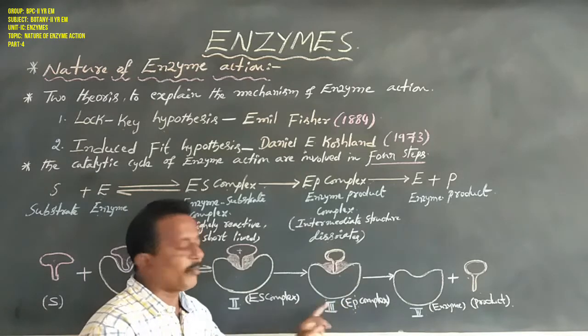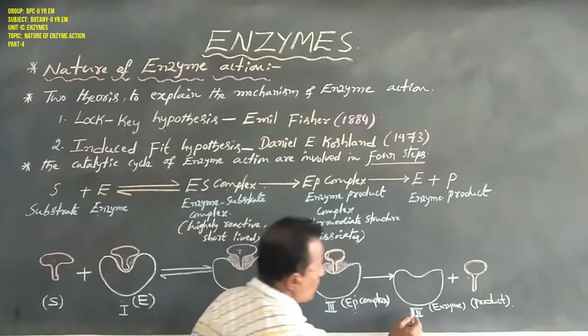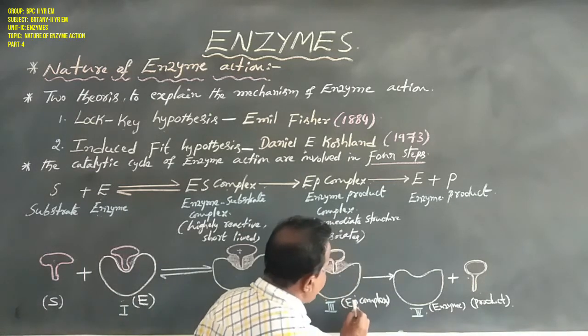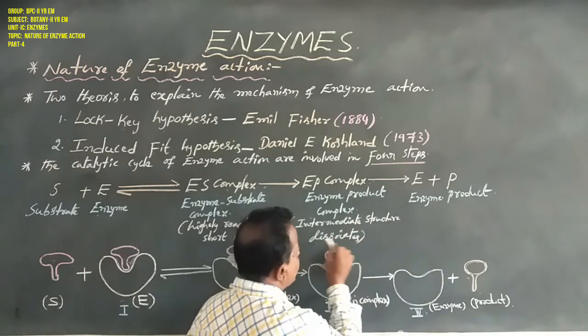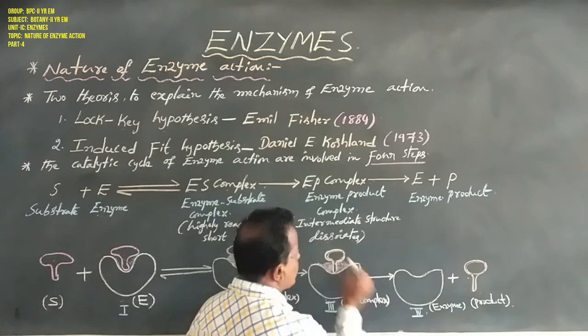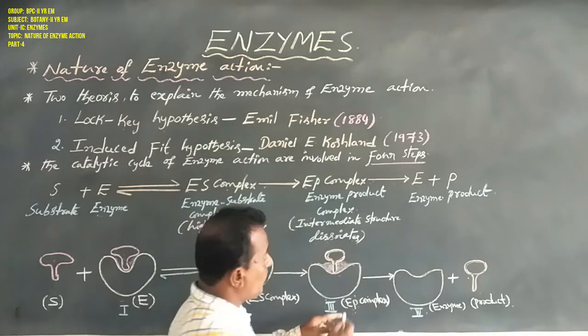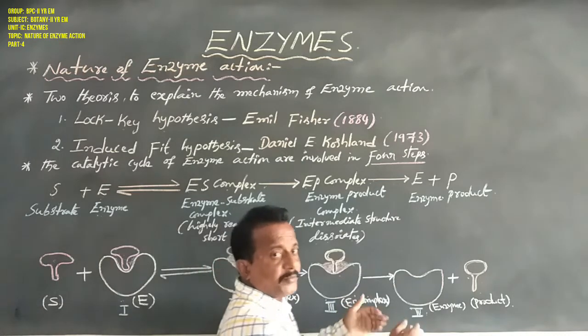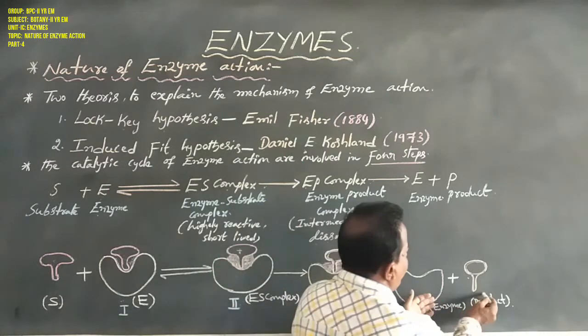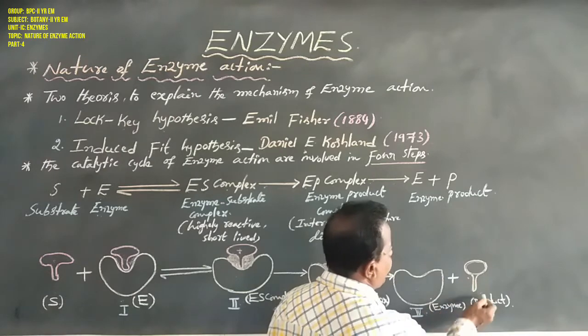Now the fourth step over here: the enzyme product complex, one type of intermediate structure, easily dissociates and gets separated into enzyme and product.